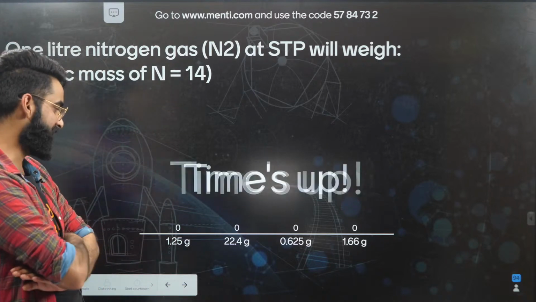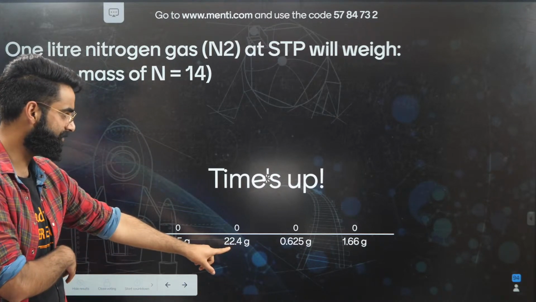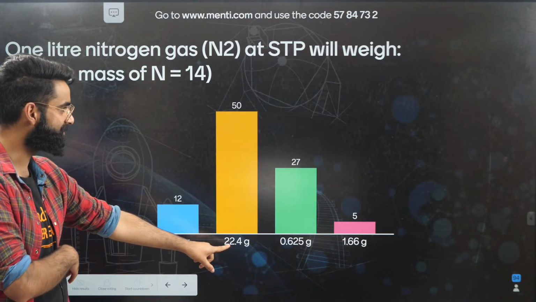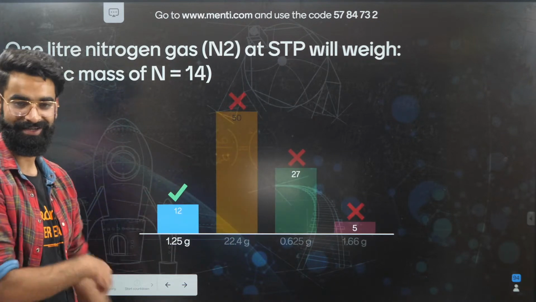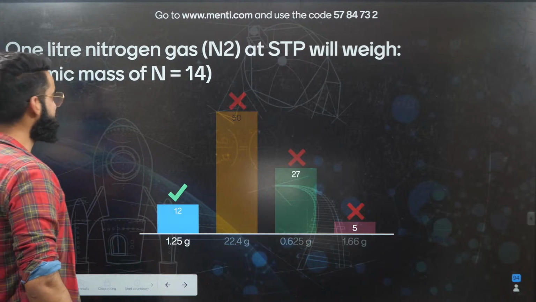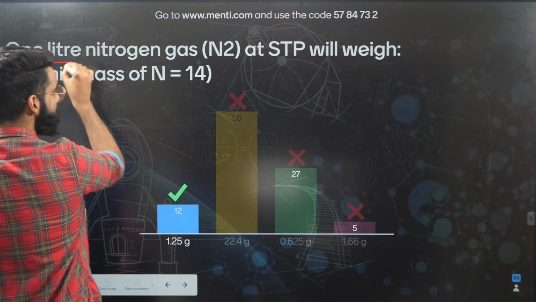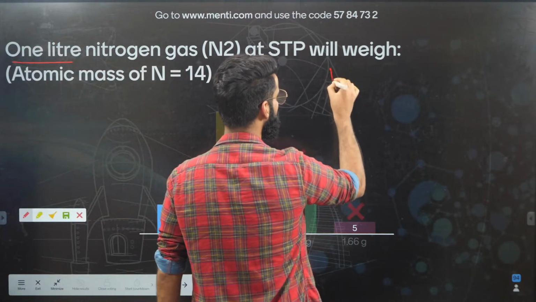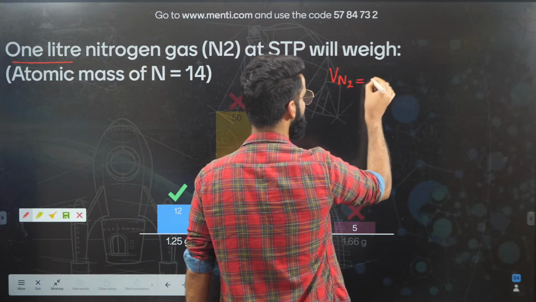I knew the majority of the people have given this answer, 22.4. Yes, but this is going to be wrong. See, why is that? We are given 1 liter of N2 gas, so the volume of N2 gas is given to me as 1 liter.